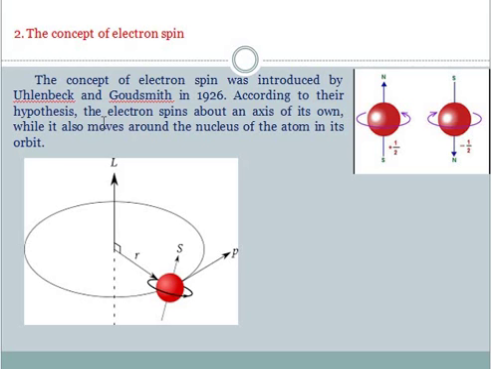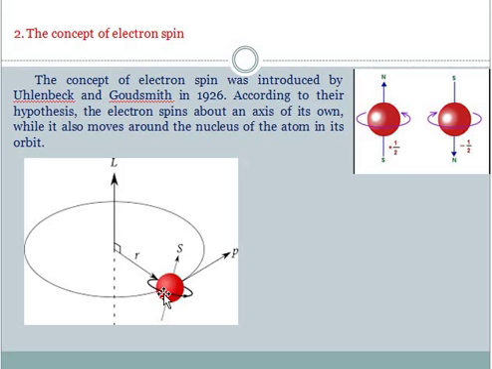So the electron has two angular momenta: orbital angular momentum, which is revolving around the nucleus in an orbit, and spin angular momentum, which is the spin motion of the electron. When we add these two, it is known as the total angular momentum.